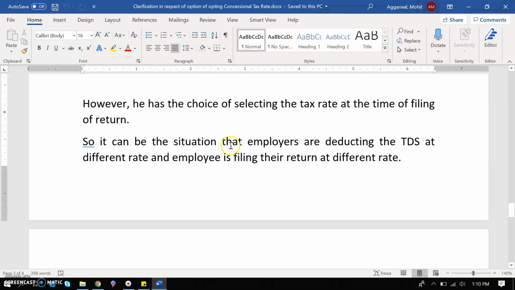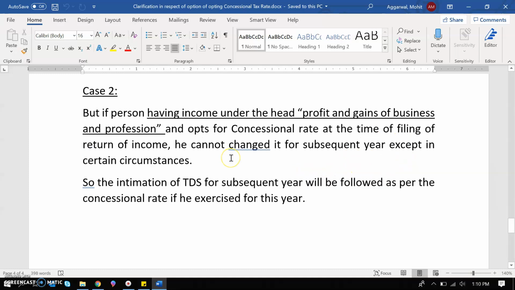So it can be the situation that employers are deducting the TDS at a different rate and the employee is filing their return at a different rate. Now we are taking case number 2. If a person has income under the head profit and gains of business and profession along with salary, and they opt for the concessional rate at the time of filing of return of income, he cannot change it for subsequent years except in certain circumstances.